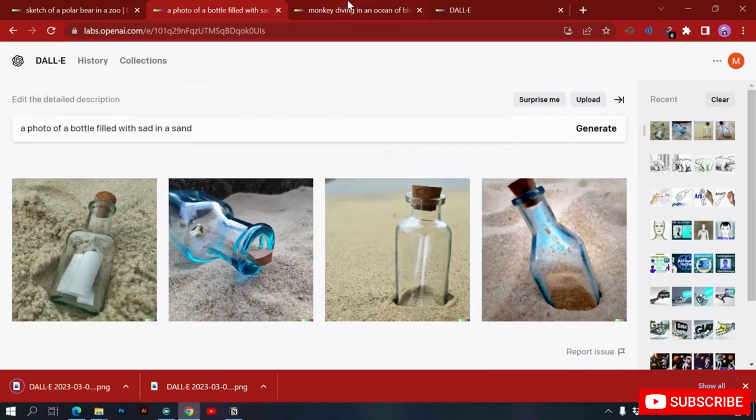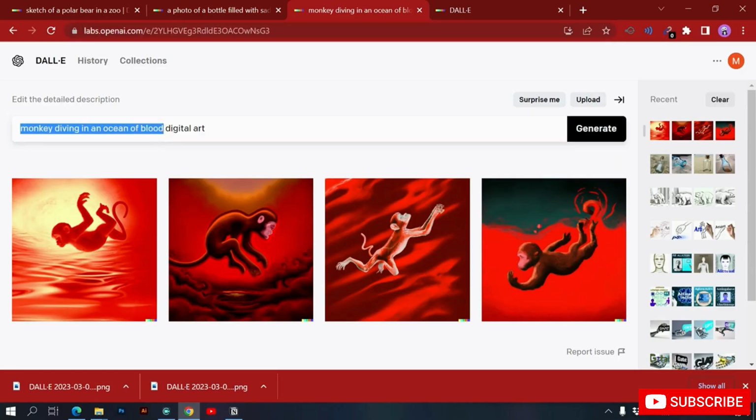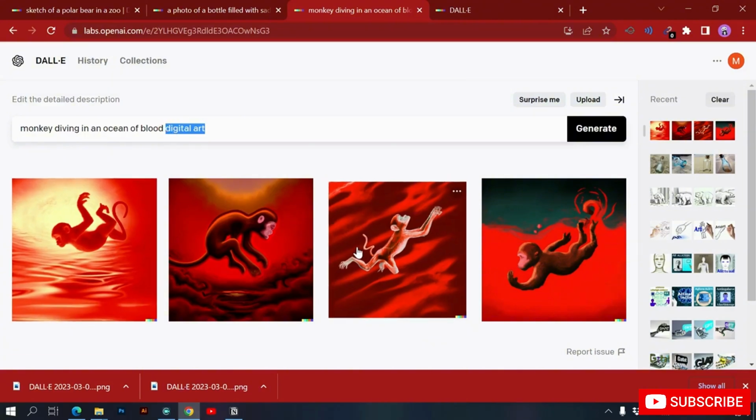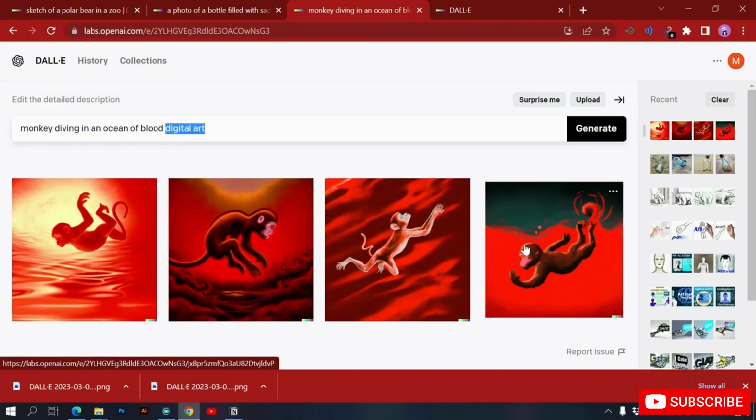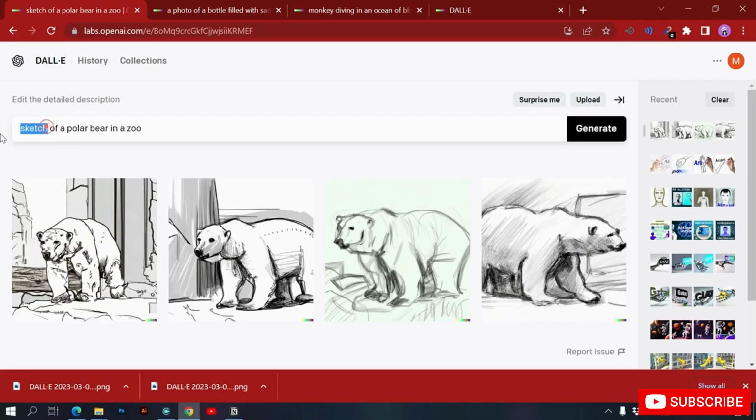Okay, you can go and search for other things like a monkey diving in an ocean of blood. That's scary, but I have added here that I wanted digital art, so this looks like a digital art. So you can try stuff like a digital art, a photo, maybe you want a sketch, or you can use something like oil painting of something.